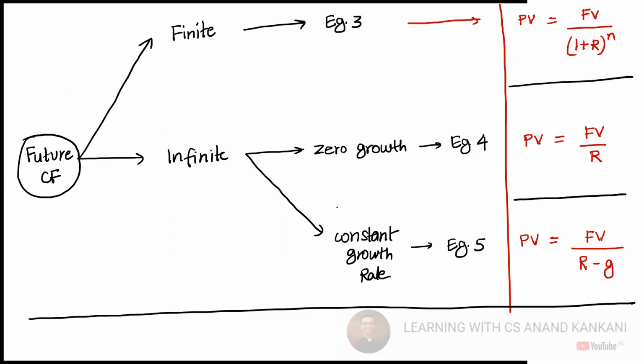If it has zero growth, or if it has growth, use the respective formula. Keep this in mind, it will help you solve a lot of questions. Most students try to mug up the formula, and I don't want you to. Just understand the concept of where to apply which formula.